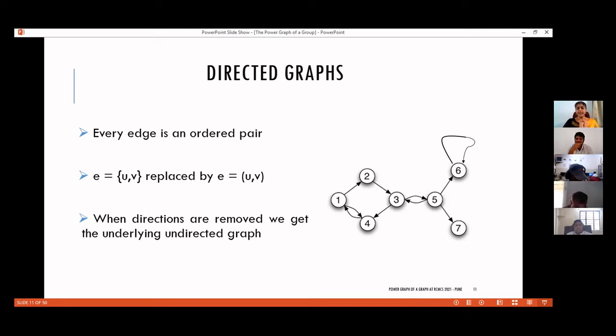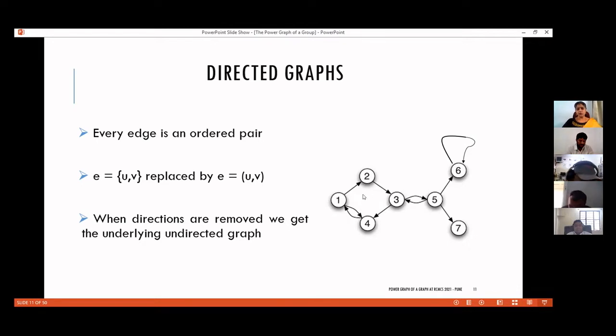For a graph, an edge was set UV, right? The 2 elements U and V, the end vertices, together form a set. In a set, there is no restriction in the ordering of the elements. That is, set UV is the same as set VU. Here we are associating a direction, so instead of sets, we are taking ordered pairs. Ordered pair UV and ordered pair VU are different. So when a set is replaced by an ordered pair, what we get is a directed graph.